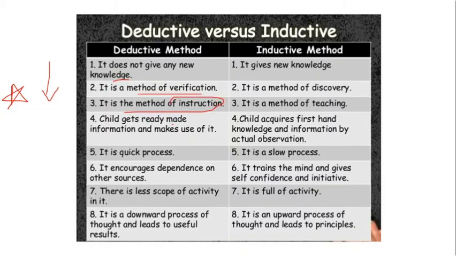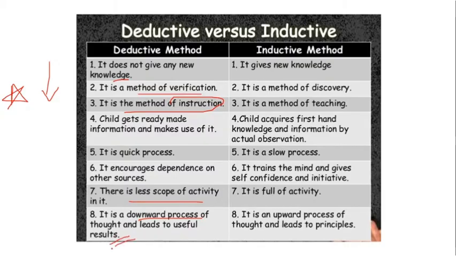So the child gets ready-made information and uses the information. Here it is one of the quick processes. It encourages the child to depend on the sources given by the teacher. It has no scope at all for activity. It is actually a top-down approach, or you can say a downward process, and it is useful and leads to useful results.